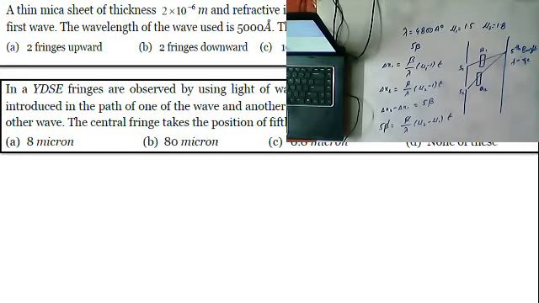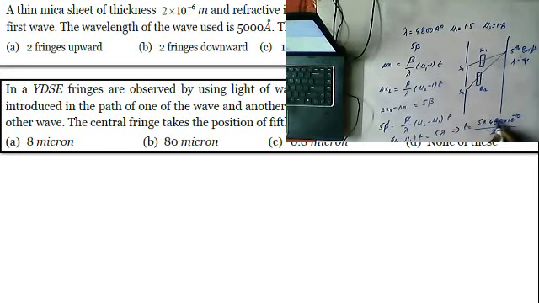Beta will cancel, and mu2 minus mu1 into t is equal to 5 lambda, so t is equal to 5 into lambda value, 4800 into 10 power minus 10, by mu2 minus mu1, which is 1.8 minus 1.5, that is 0.3, or we can write this as 3 into 10 power minus 1.